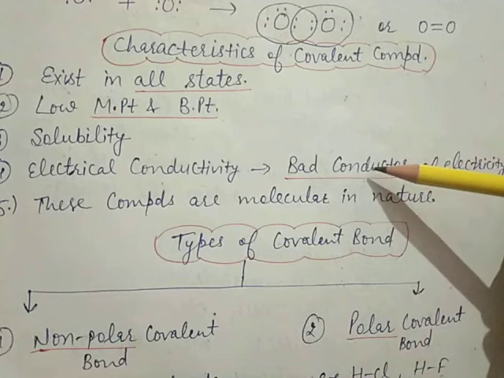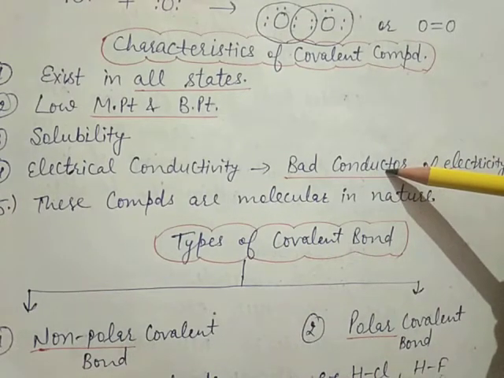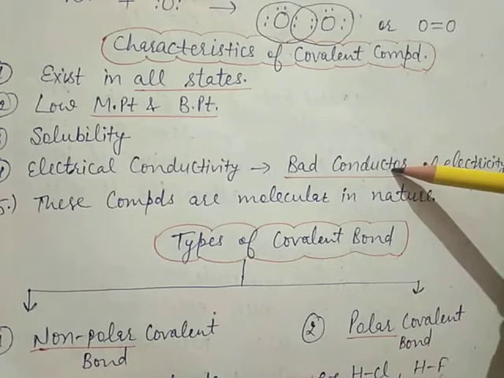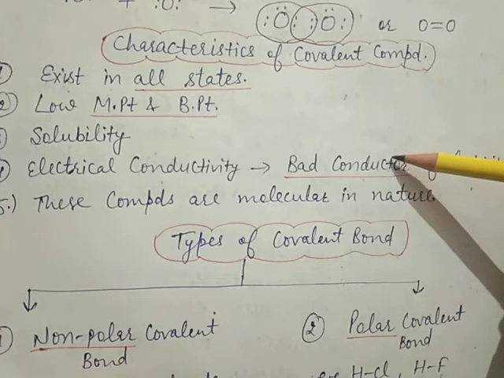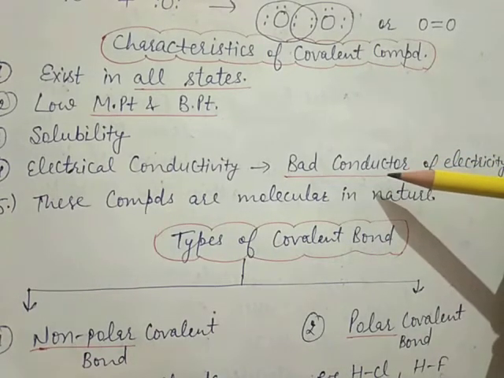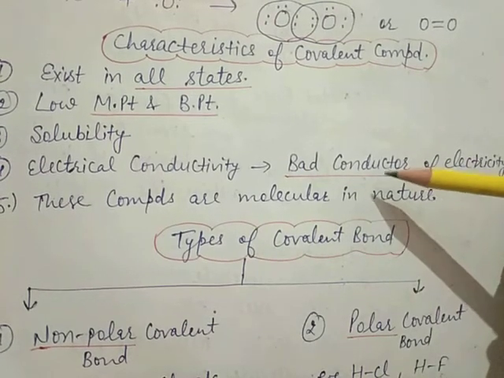But here one exceptional case is there. Graphite is a good conductor of electricity. Graphite is the allotrope of carbon. So this is non-metal, but it shows a good conductor of electricity. This is the exceptional case.